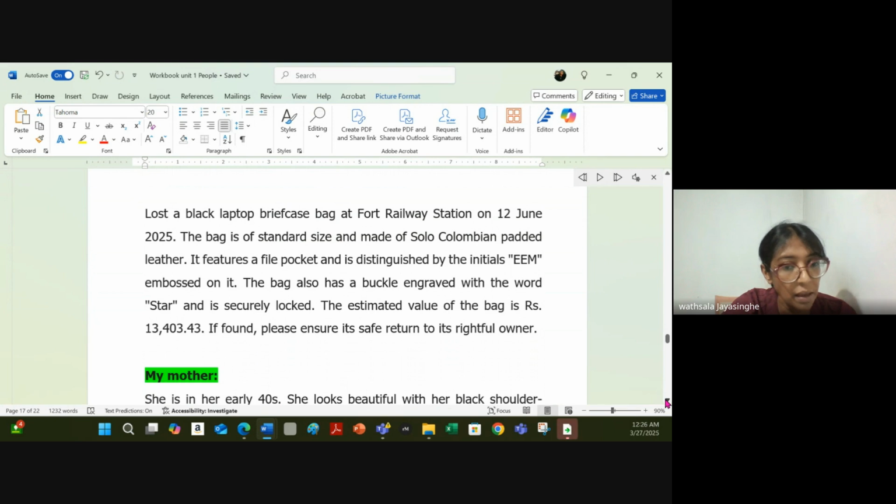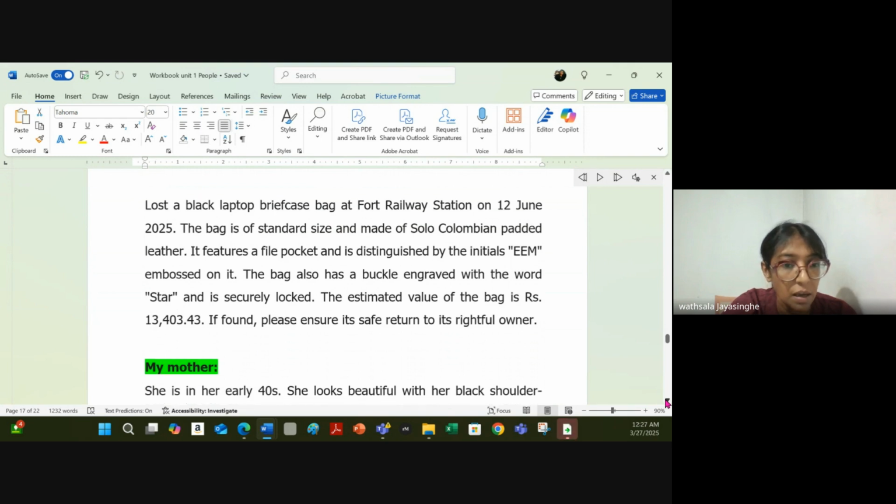The bag also has a buckle engraved with the word Star and is securely locked. The estimated value of the bag is 13,403 and 43 cents. If found, please ensure its safe return to its rightful owner.